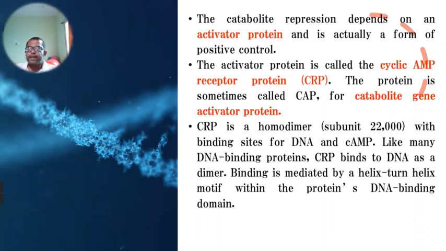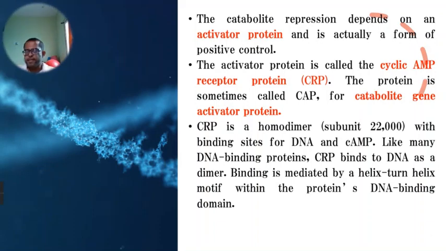Then and only then it can bind to the specific binding site nearer to the promoter, and after it binds there, it enhances the binding of RNA polymerase enzyme.